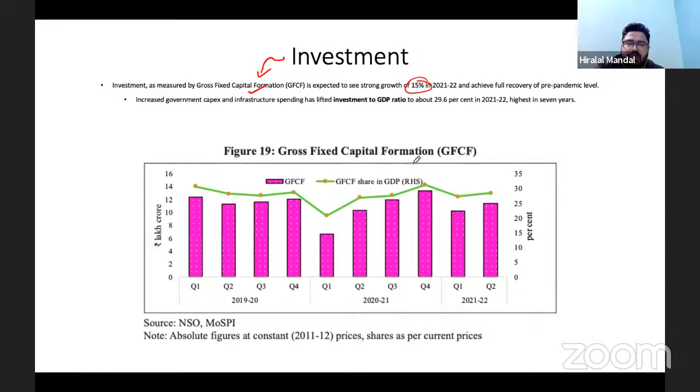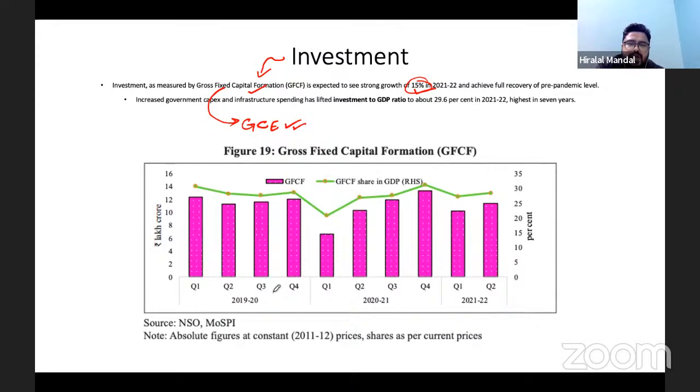In gross fixed capital formation, the contribution is coming largely from the government's capital expenditure. That has gone up very sharply, and that's why gross capital formation increased.